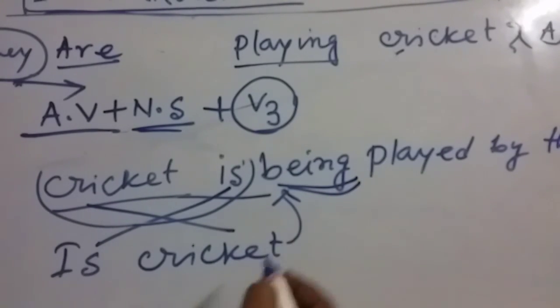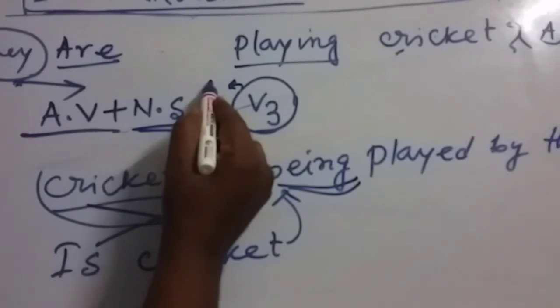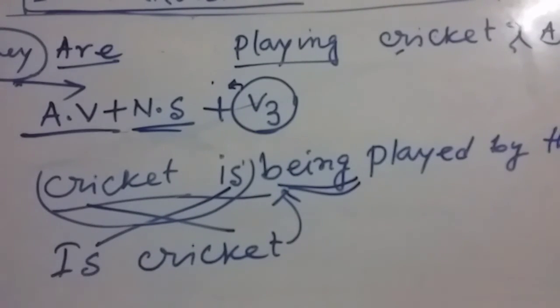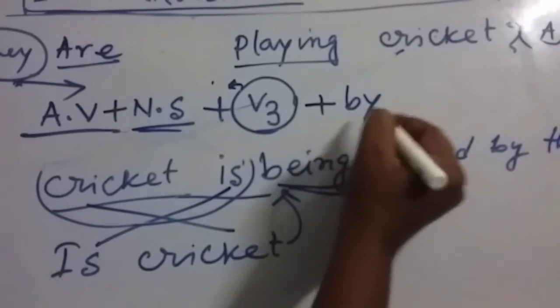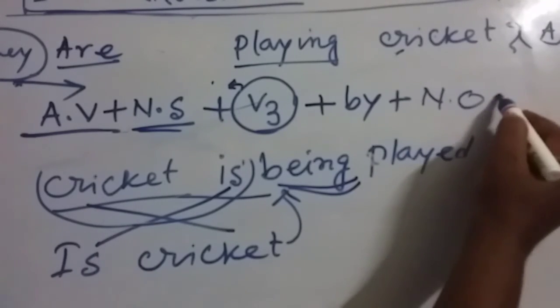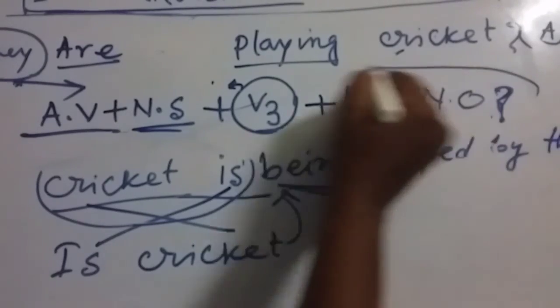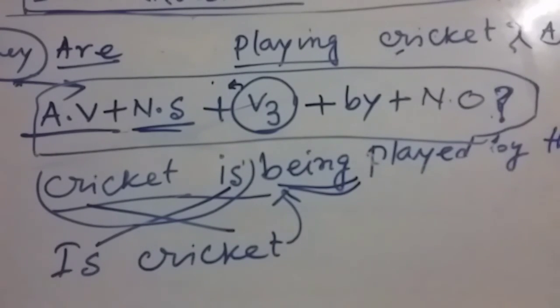In perfect tense we have to use been, you know it. So before that we have to use, in continuous tense, being. In perfect tense we have to use been, B-E-E-N, been. In this way we have to change this, and then obviously we have to write down by, then we have to write down the new object, and finally we have to put down a question mark. This is the structure of interrogative sentence in passive form.